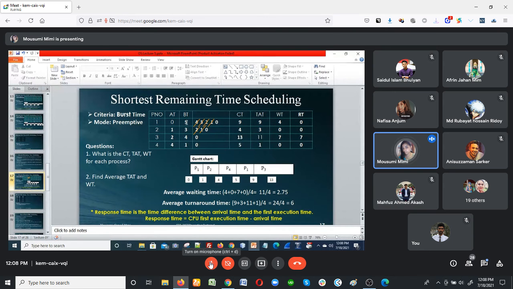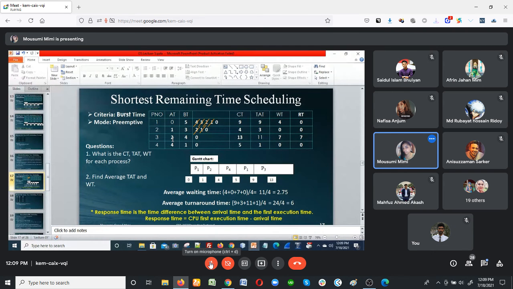When my first process was running at 1 second, 4 seconds was remaining. And when at 1 second my process 2 came, its burst time is 3. So 3 is smaller than 4. So I stop the execution of process 1 and I go for process 2. So completing time of process 2 will be 1 plus 3 equal to 4. Now within 4 seconds my process 3 and process 2 come.